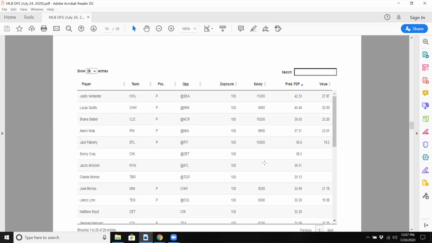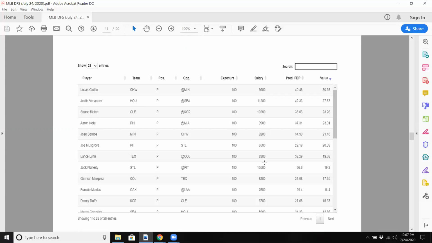If we look at the next slide, you also see by value, just looking at their fantasy points predicted to salary. Giolito is the best value, so you can definitely roll with him. But Verlander, Bieber, Nola, and down below Flaherty are the best options. Personally, I'm going to play Verlander on FanDuel and Bieber and Nola together in DraftKings, and you can make it work. Trust me, you can definitely get a great lineup.